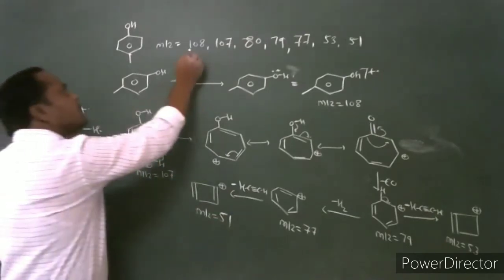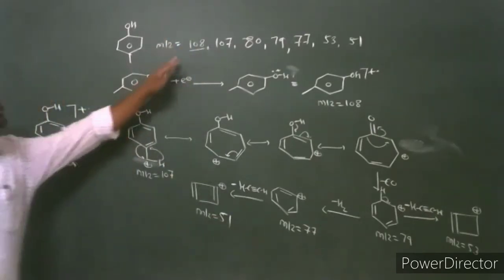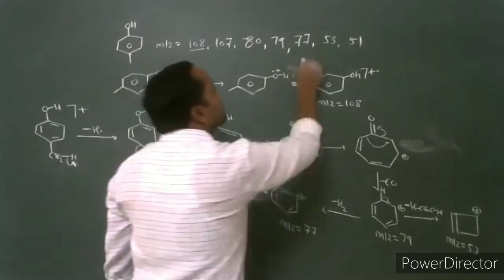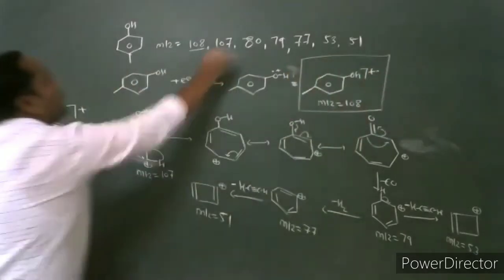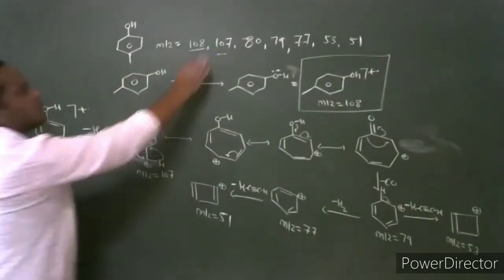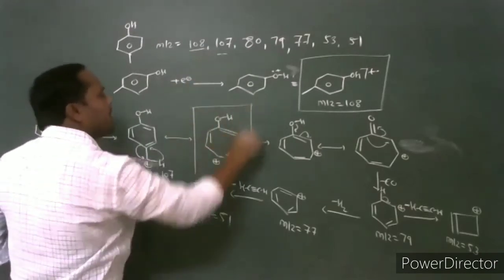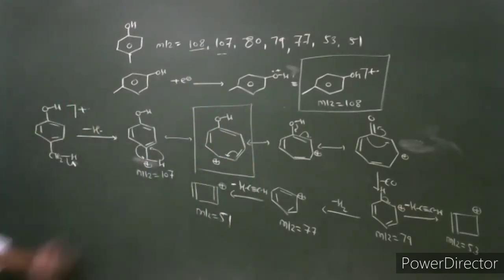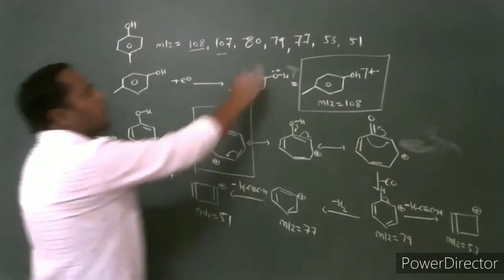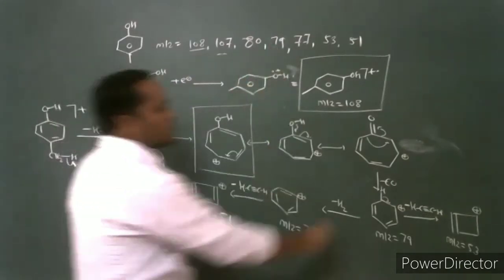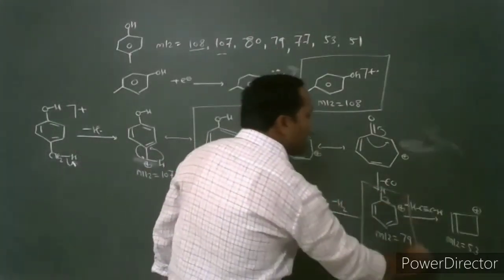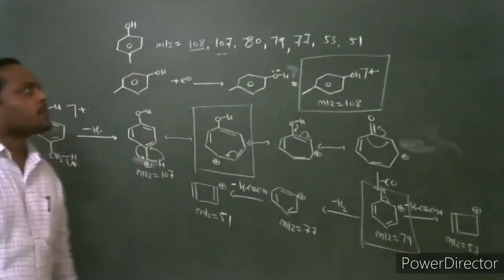Then what is the structure of the fragment at mass to charge ratio 108? This is the fragment. What is the fragment which has mass to charge ratio 107? It is the hydroxy tropylium ion or benzyl carbocation. What is the fragment which has mass to charge ratio 79? Cyclohexadiene cation.